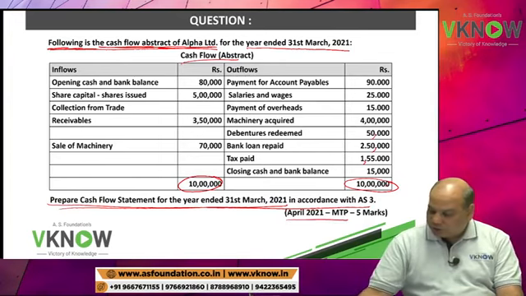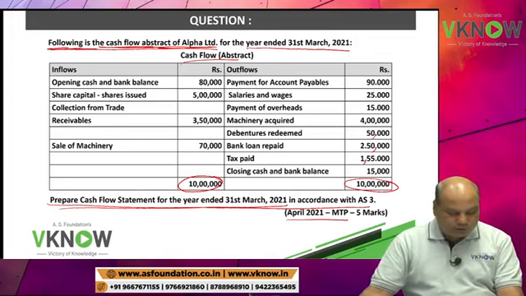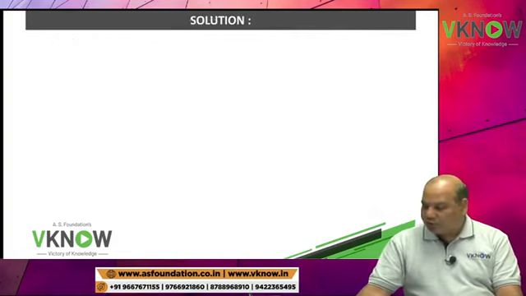April 2021 MTP. Okay. Question is very easy. Most of you can easily solve. Let us quickly solve in 5 minutes.